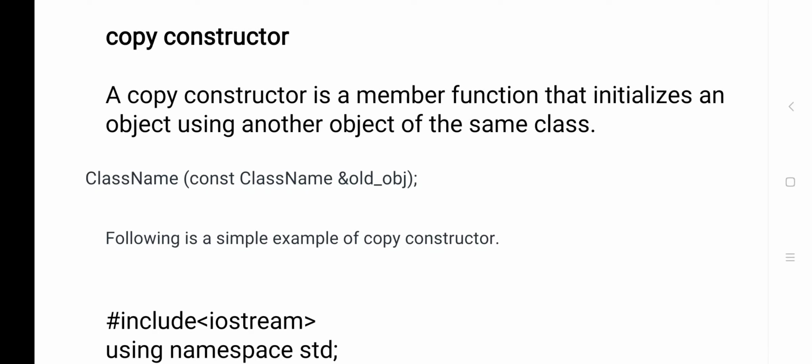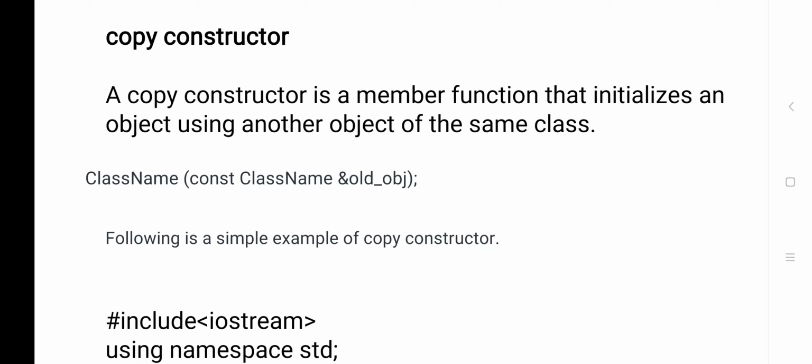In the previous example, I created two objects, E1 and E2. If E2 is created by copying E1, then it is called a copy constructor. Copy constructor is a member function that initializes an object using another object. Example: int A1, one variable I have given. Now int B equals to A1. A1's value is assigned to B.